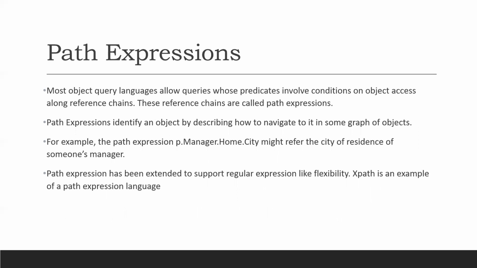Coming to path expressions. Most object query languages allow queries whose predicates involve conditions on object access along reference chains. These reference chains are called path expressions. Path expressions identify an object by describing how to navigate to it in some graph of objects. For example, the path expression p.manager.home.city might refer to the city of residence of someone's manager. Path expressions have been extended to support regular expression-like flexibility. XPath is an example of a path expression language.